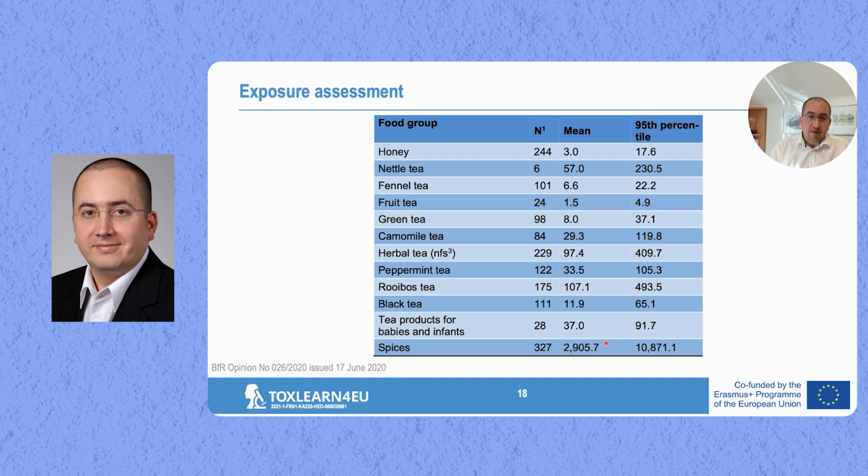Of course, that also depends a little on what type of spices we're talking about, but generally speaking, this is huge. And then we do have Rooibos tea, which is also fairly high in concentrations, but also other tea types, herbal teas, peppermint tea, chamomile tea. And then there's other types of plant food items with lower concentrations.